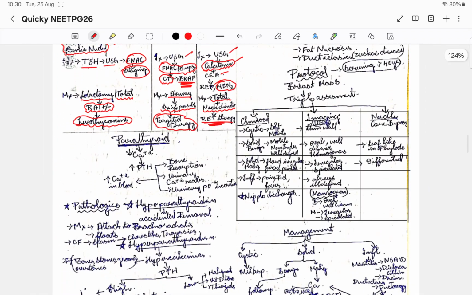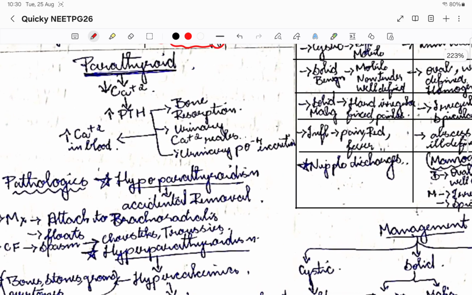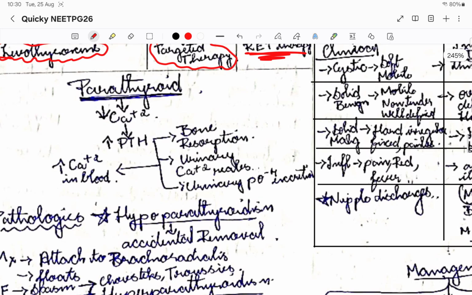Now we'll move on to the next gland, right behind the thyroid gland, that is the parathyroid gland. So we'll see the physiology first. How does the parathyroid hormone work? When there is a reduced level of calcium, the parathyroid hormone works and tries to increase the calcium level in our blood. That is the main action.